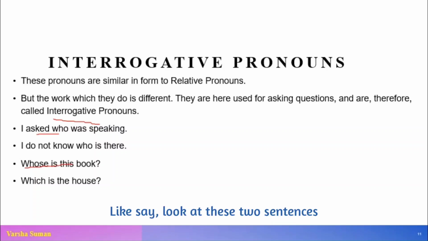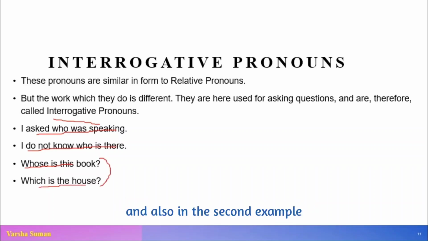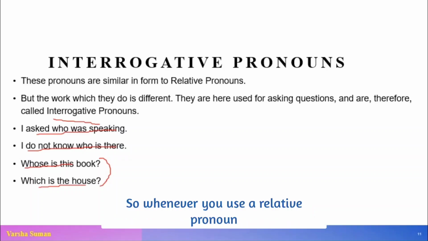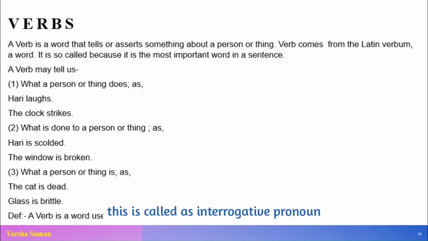Look at these sentences. I asked who was speaking. I do not know who is there. Whose is this book? Which is the house? The relative pronoun you can see in the first example and also in the second example. But in the last two examples, whose and which, they end with a question mark. So whenever you use a relative pronoun for seeking questions and the sentence ends with a question mark, this is called an interrogative pronoun.